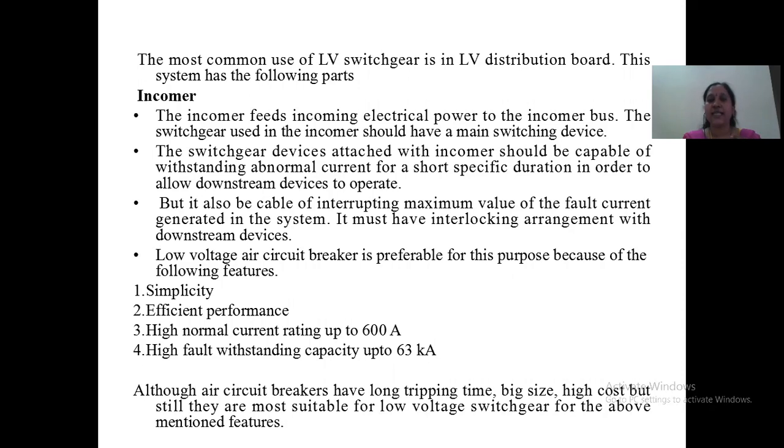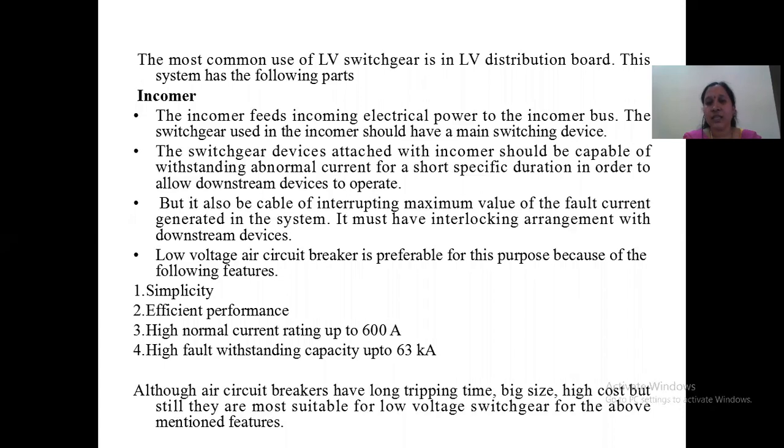Usually the air circuit breakers are used for low voltage systems. So what are the features of this air circuit breaker? It is very simple, with efficient performance, a high normal current rating up to 600 amperes, and high fault withstanding capacity up to 63 kilo amperes. These are some of the preferable features of the air circuit breaker.